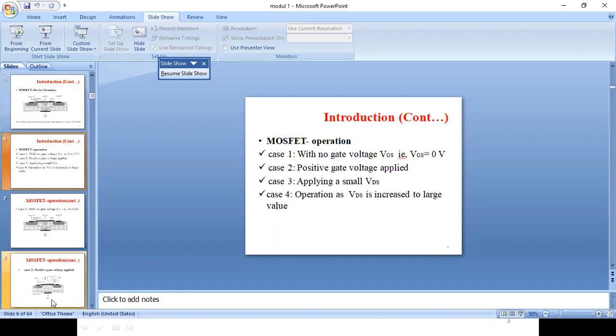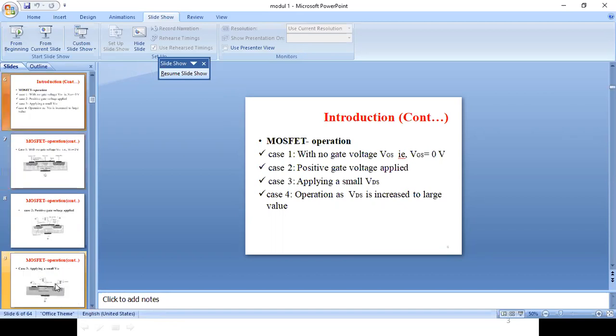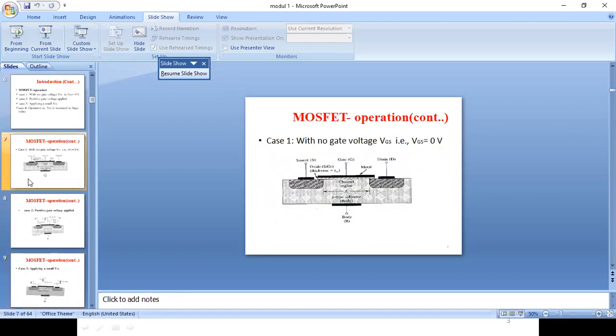Even the phone, the digital television, the digital camera, whatever digital devices we use nowadays, have memory. To construct memory, we need MOSFETs, either NMOS or PMOS. So for that, we are trying to define how the working of the MOSFET is going to be performed. Now coming to the next slide, case 1.